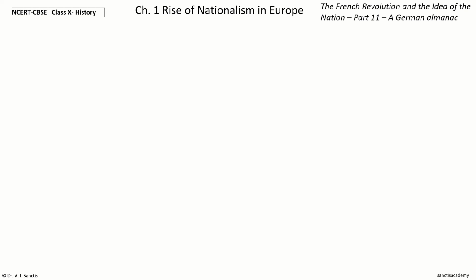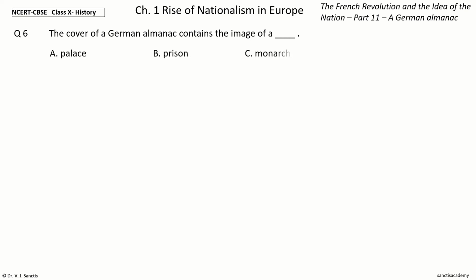Next question 6. The cover of a German almanac contains the image of a dash. The options are palace, prison, monarch, fortress. Your time to choose. And the answer is fortress. So, the cover of a German almanac contains the image of a fortress.